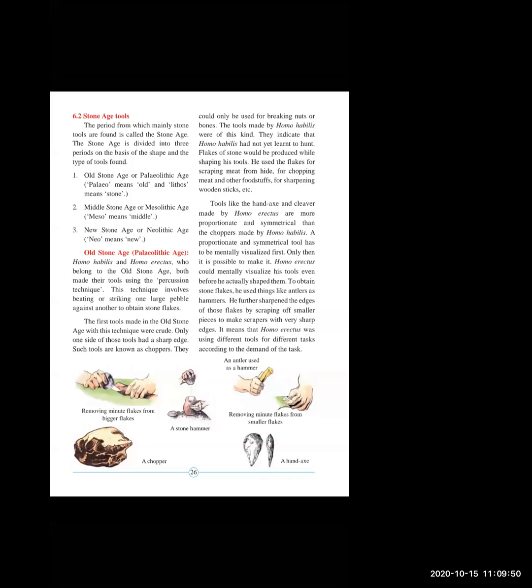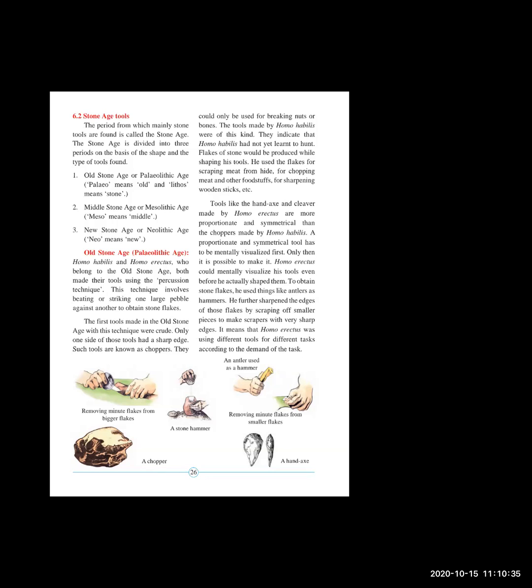Stone Age tools. The period from which mainly stone tools are found is called the Stone Age. The Stone Age is divided into 3 periods on the basis of the shape and the types of tools found. First, Old Stone Age or Paleolithic Age. Paleo means old and lithic means stone. Second, Middle Stone Age or Mesolithic Age. Meso means middle. Third, New Stone Age or Neolithic Age. Neo means new. Old Stone Age.